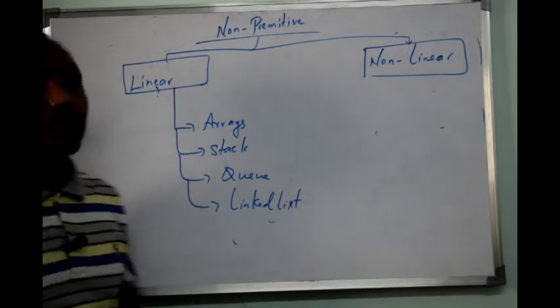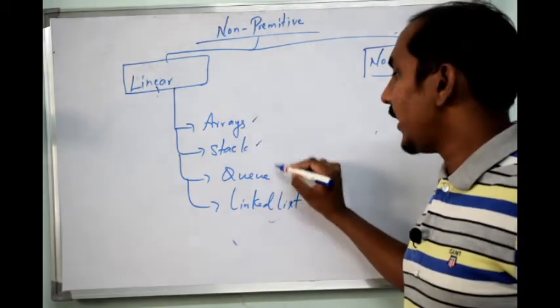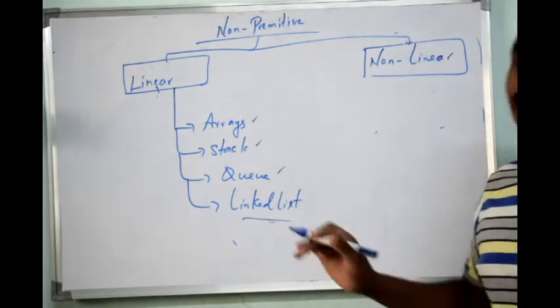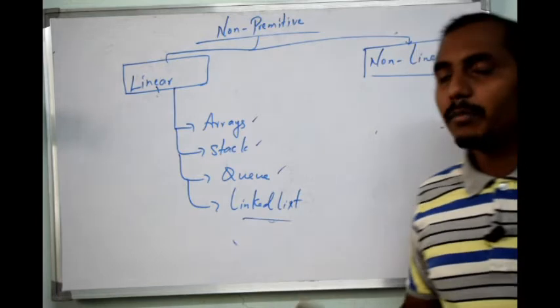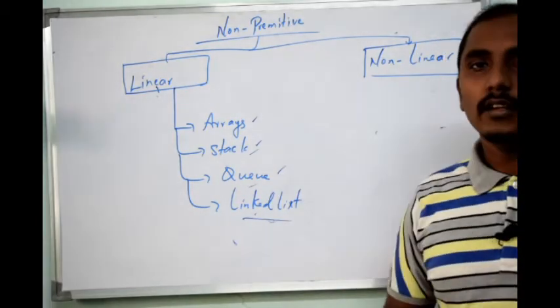These things we are going to discuss as separate chapters. These are the major part of your subject called data structure. Your data structure subject will be majorly concentrating on stacks, queues as well as linked list.